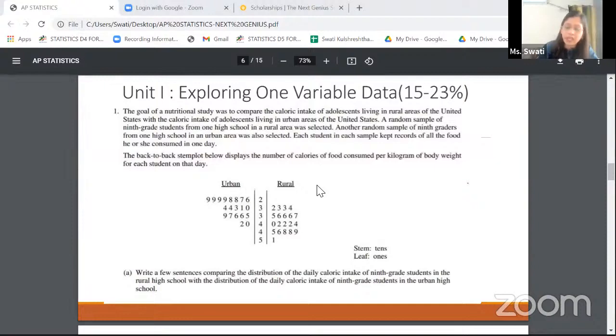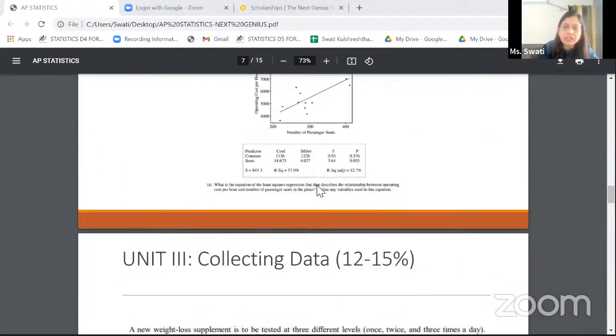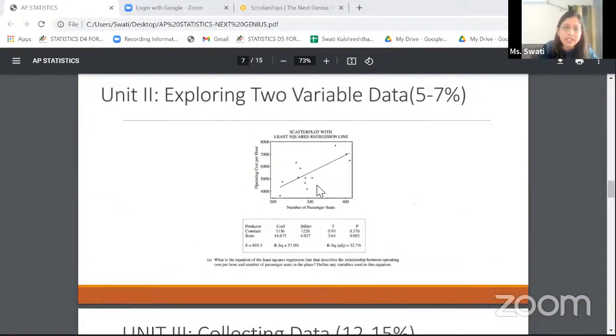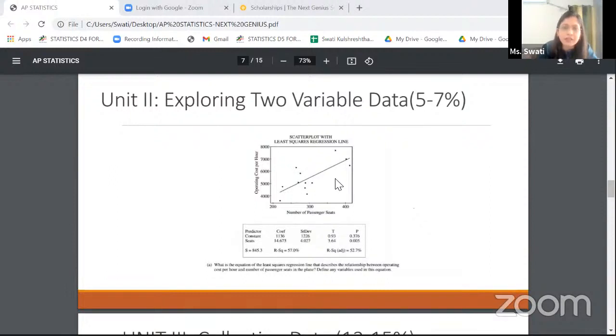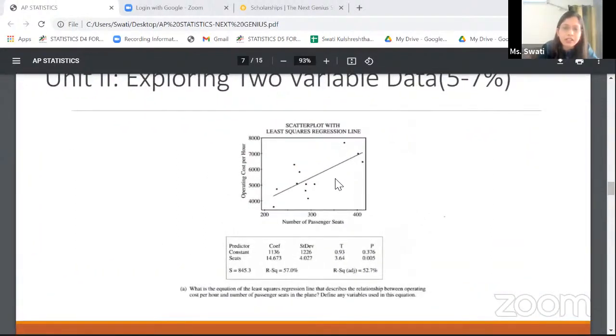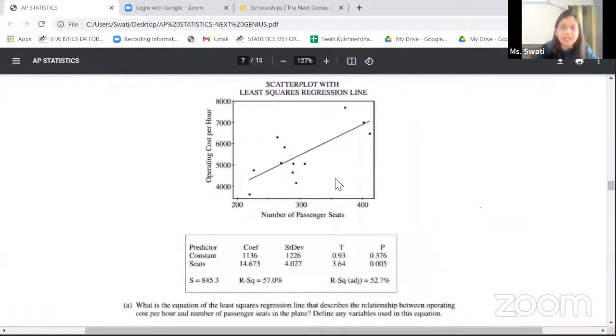When it comes to the second unit, the second unit is exploring 2 variable data. Again, regression analysis is a very popular tool that we use in statistics. So unit 2 talks about the regression analysis. 5 to 7% of the syllabus is dedicated to this. A typical question here would consist of a scatter plot. So you might be asked to interpret a scatter plot.